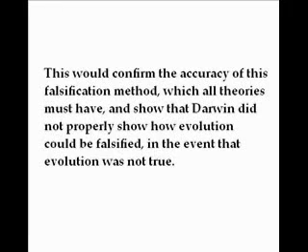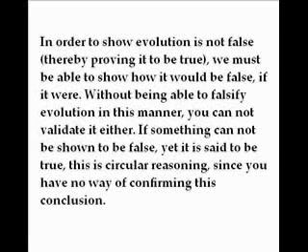This would confirm the accuracy of this falsification method, which all theories must have, and show that Darwin did not properly show how evolution could be falsified in the event that evolution was not true. In order to show evolution is not false, thereby proving it to be true, we must be able to show how it would be false if it were. Without being able to falsify evolution in this manner, you cannot validate it either.